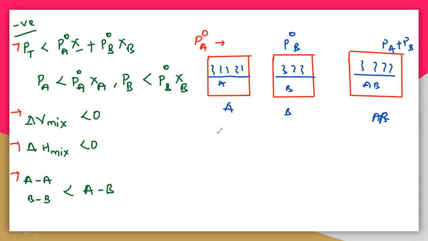So PA and PB are observed with the instrument called a manometer, and we can calculate that by using Raoult's law.